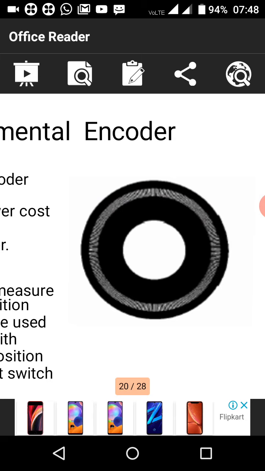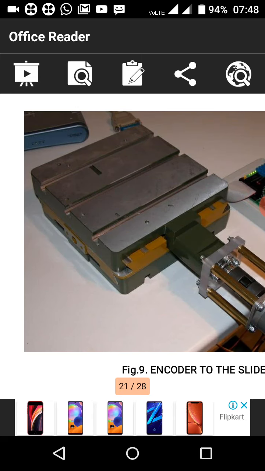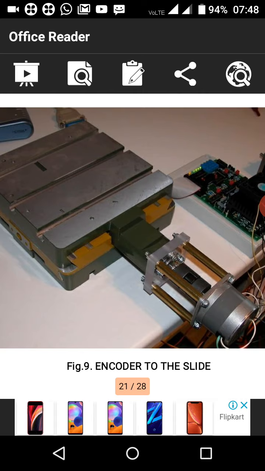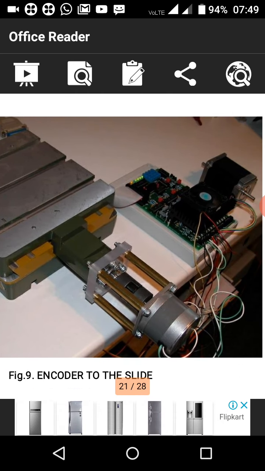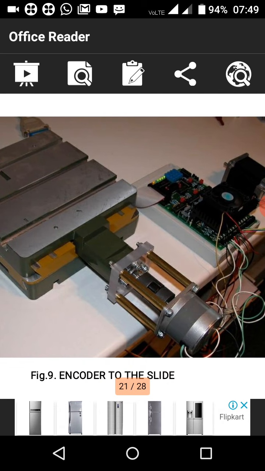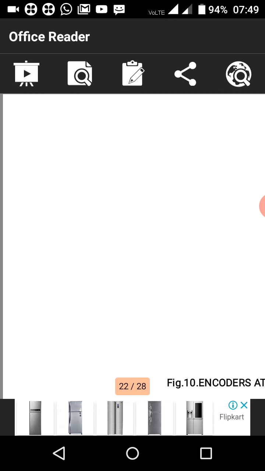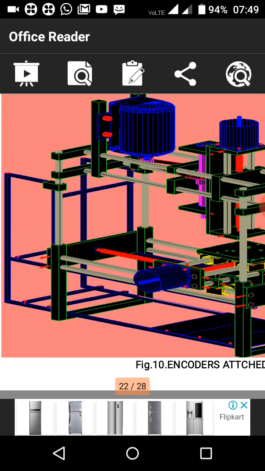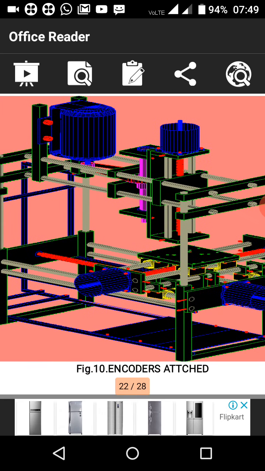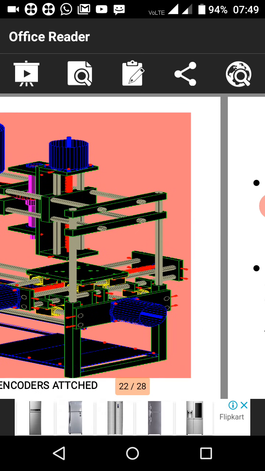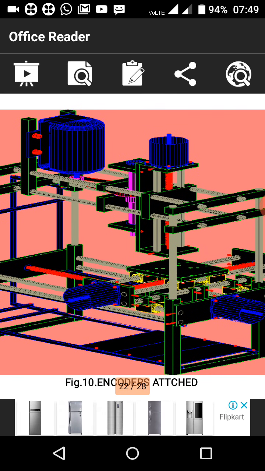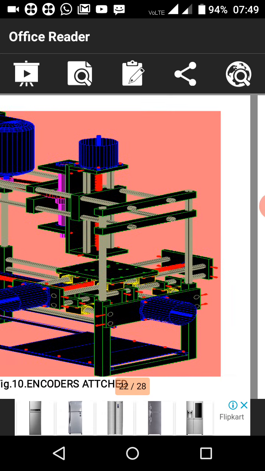Okay, next. This is an encoder attached to slides. According to the encoder, the slide movement is going on. See, this is one picture. This is also an encoder attachment. The signals will be generated from here, the red signals, and this rotary will move on.